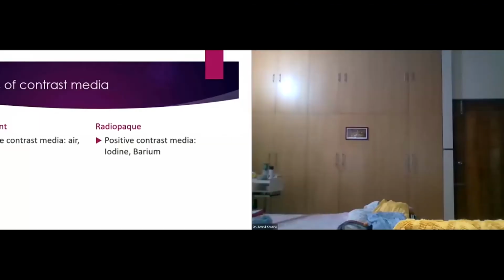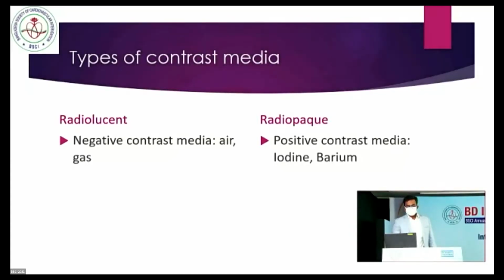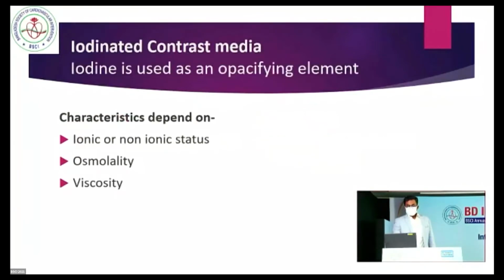In clinical practice, we clinicians use two types of contrast media: radiolucent and radioopaque. Radiolucent are negative contrast media, like air and gases, and radioopaque contrast media are iodine and barium based. In iodine contrast media, iodine is used as an opacifying element.